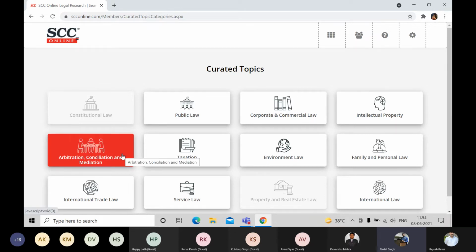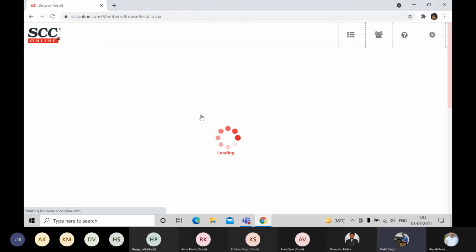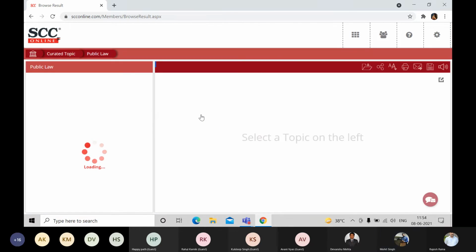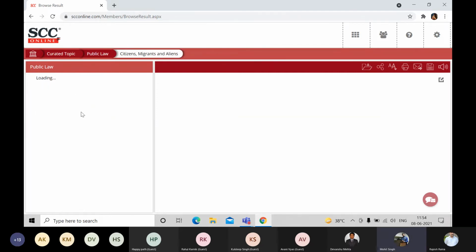So for example, I would like to see some information from public law. So I can click on public law. Under each head, there are some subcategories defined. We all know what are the subcategories which are going to appear. So under public law, we have different headings. As you can see it on your screen, we have the advocates, we have animal laws, armed laws, child rights laws. Let's take any one of them. Let's take citizen, migrants, and aliens. There you go.